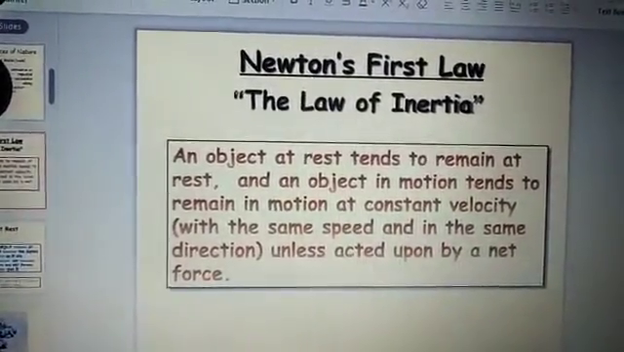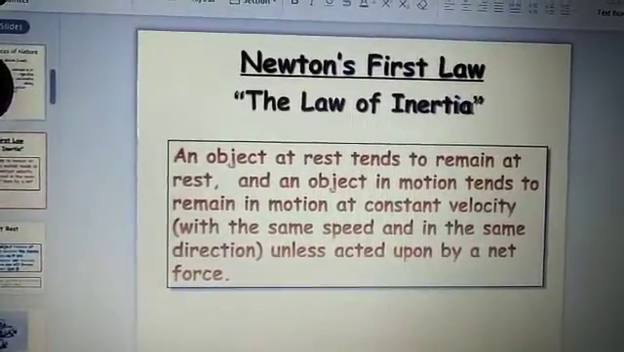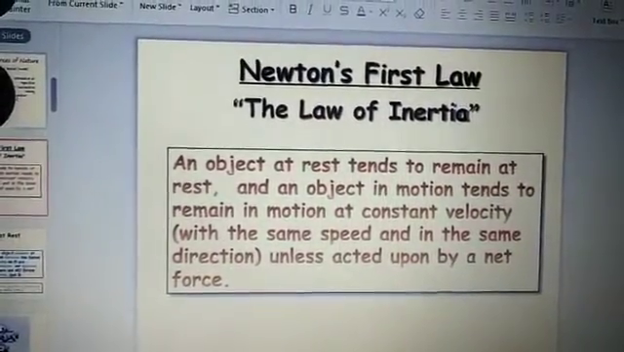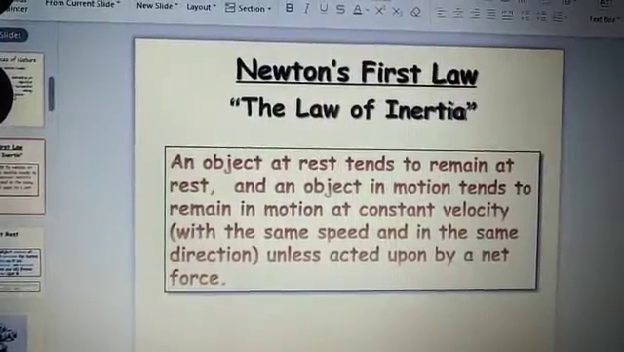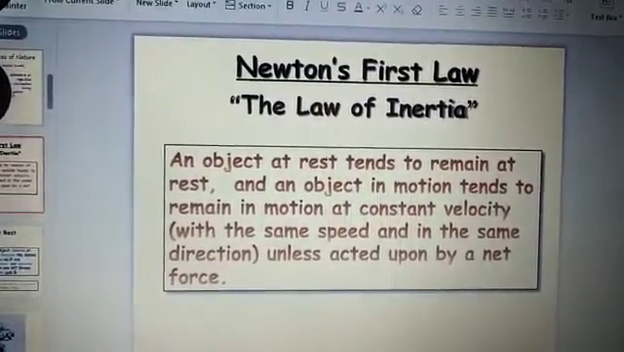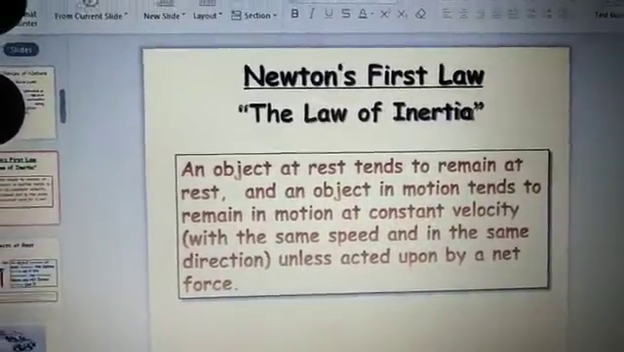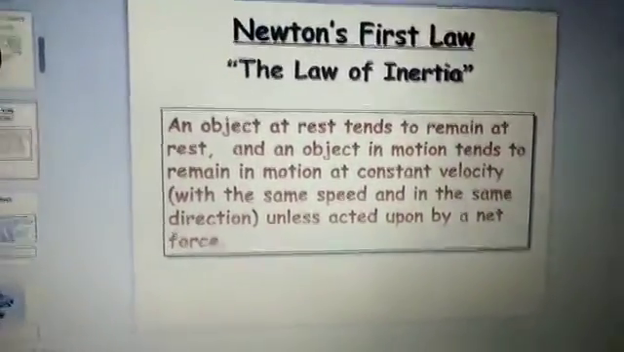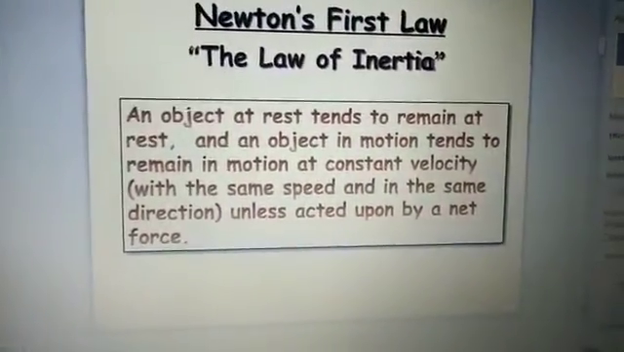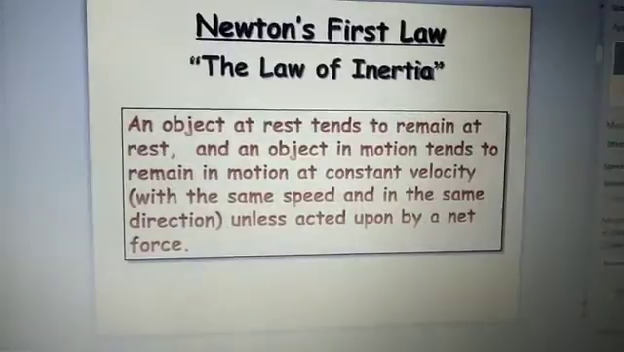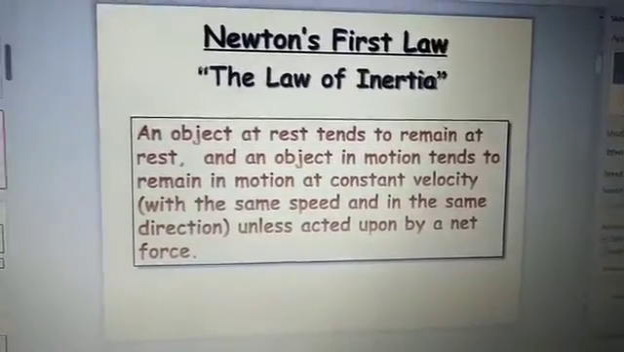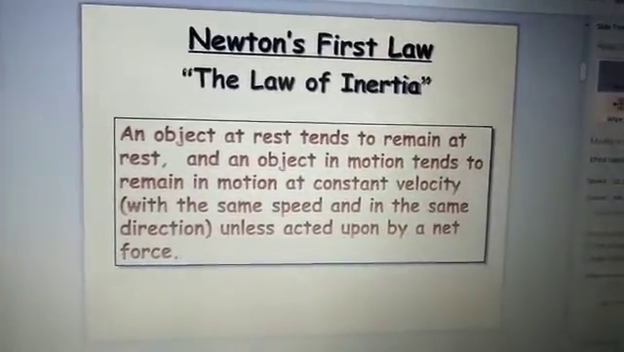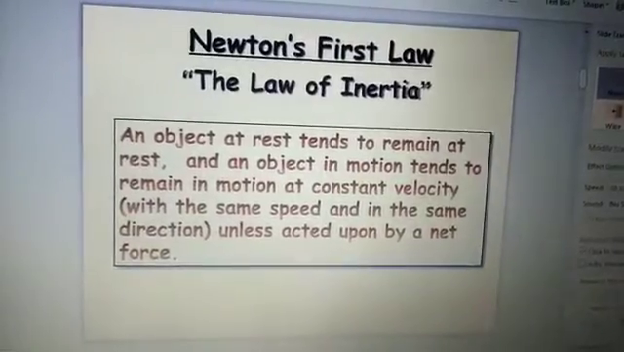If the ball is in motion, it tends to be in motion unless some external force is acting upon it. That is nothing but your inertia. So these are the things we have come across in inertia. An object at rest tends to remain at rest, and an object in motion tends to remain in motion at constant velocity, with a constant speed.